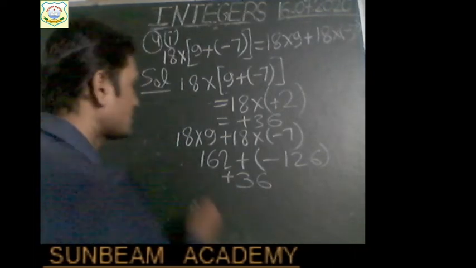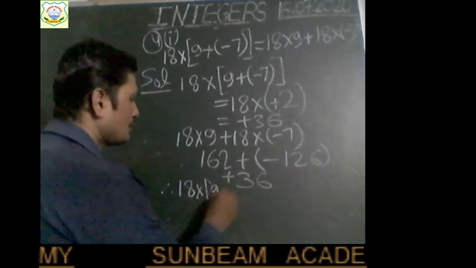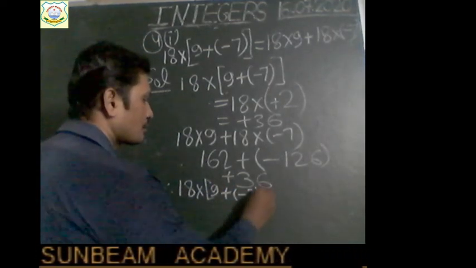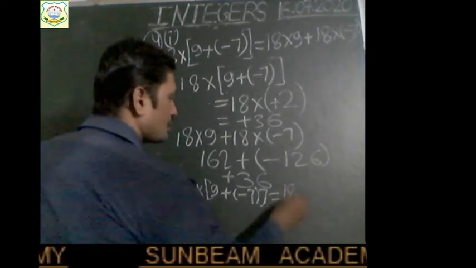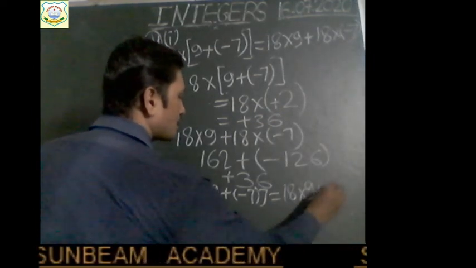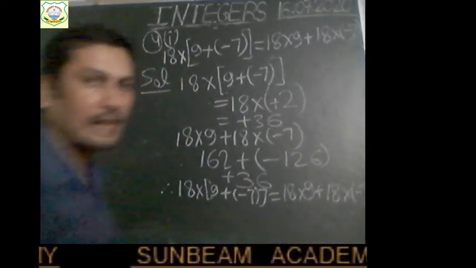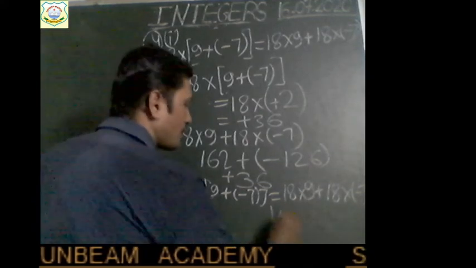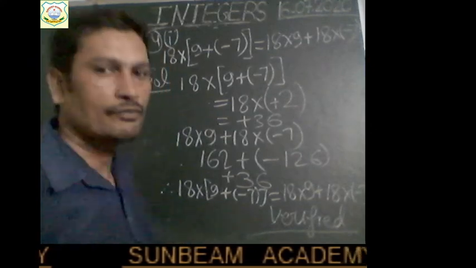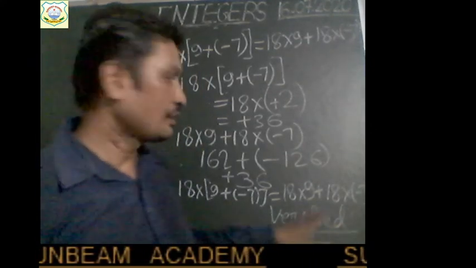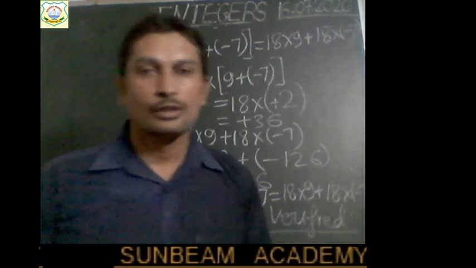Right? So we can say that 18 into 9 plus minus 7 equal to 18 into 9 plus 18 into minus 7. Right children? And this is verified. So in this way you can verify.